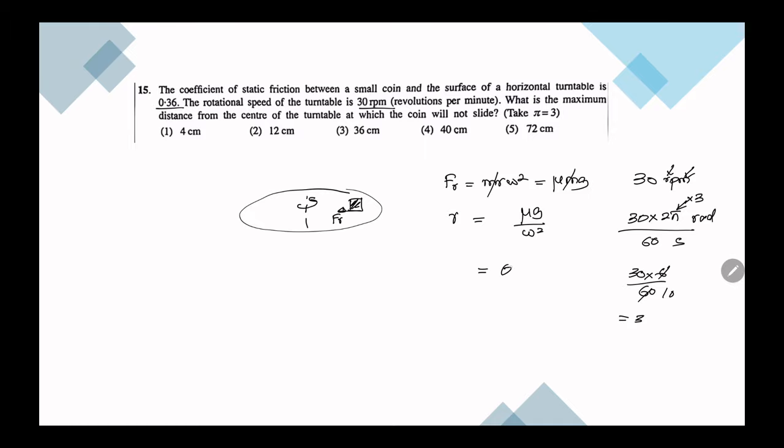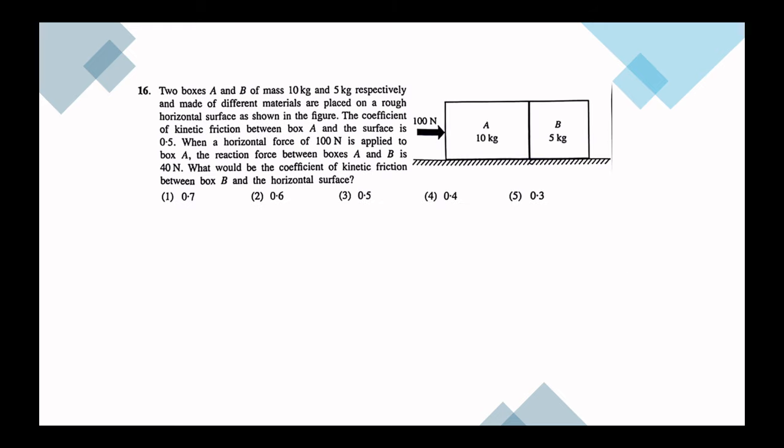Then r is equal to 0.36 into 10 divided by 3 squared, 9. So which is 0.04 into 10, which is 0.4 meters. Then in centimeters it is 40 centimeters.